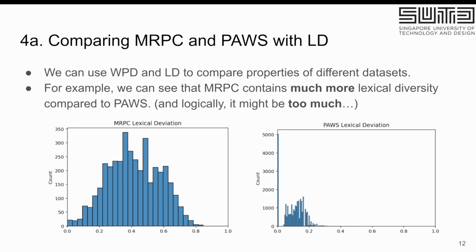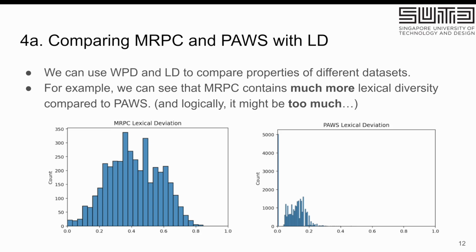We start off by comparing MRPC and PAWS, which is another high-quality paraphrase dataset. We can see that MRPC differs from PAWS quite dramatically here. It contains a lot of lexical diversity because the overall LD scores are high, and in fact we noticed that a large chunk of the paraphrases have more than half of the words between the two sentences not overlapping.